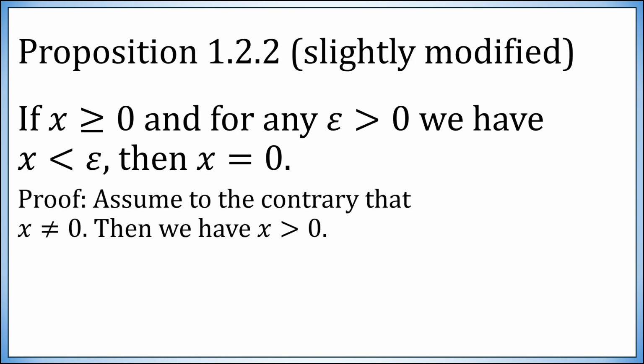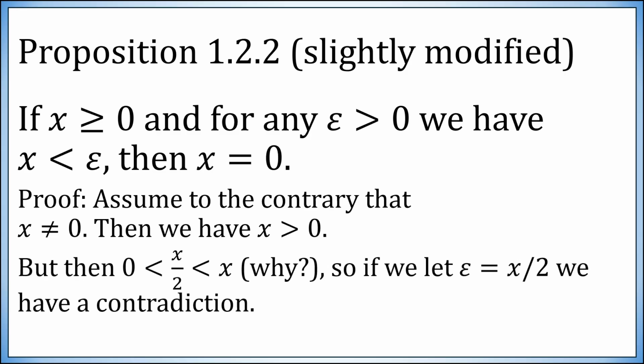So let's prove it quite quickly. Assume to the contrary that x is not 0. Well, since we already assumed it was bigger than or equal to 0, if it's not equal to 0, it must be positive. But you can then divide by 2 and preserve the inequality. So x over 2 would have to be smaller than x, but still bigger than 0. So simply choosing x over 2 to be epsilon, we contradict the fact that x is less than every epsilon, because it's bigger than x over 2.